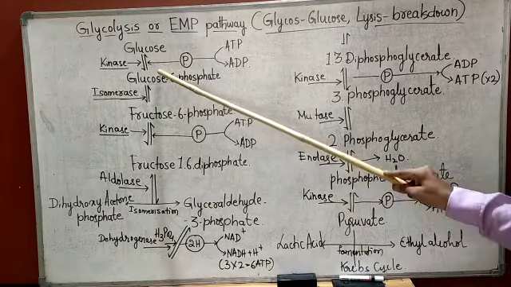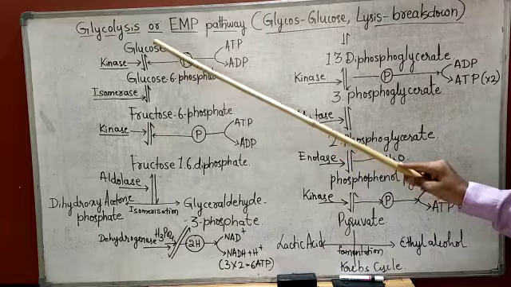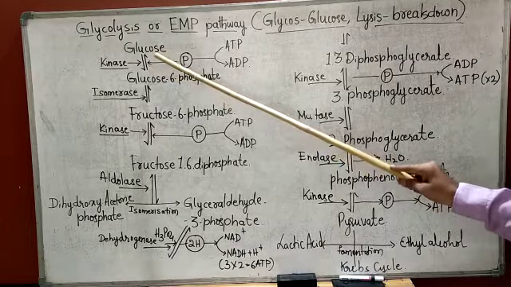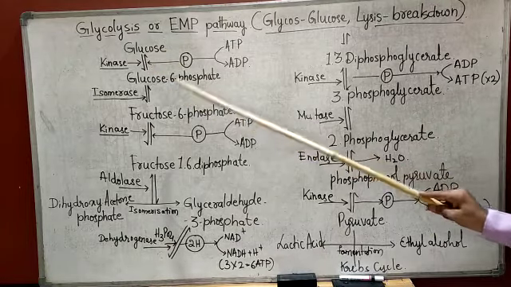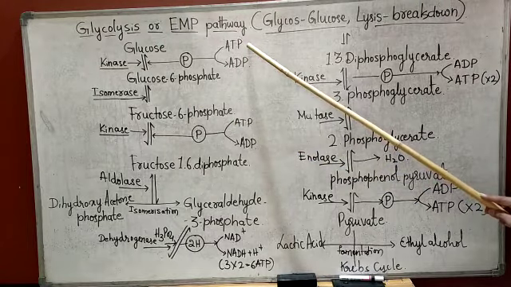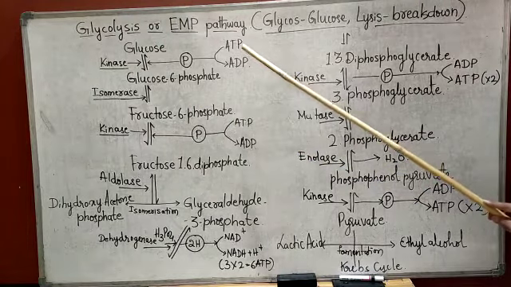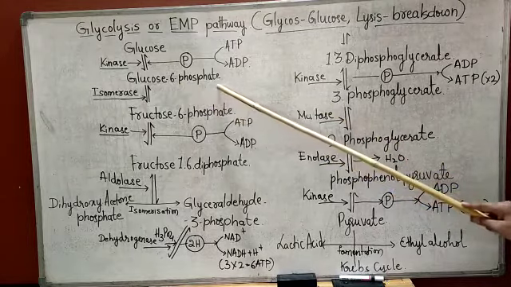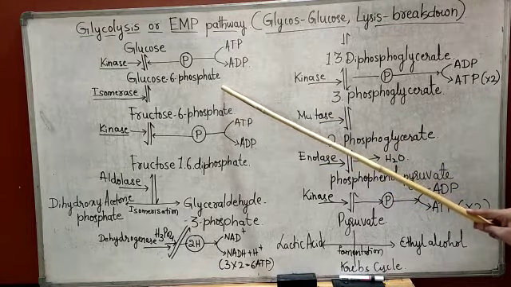This is the first reaction, where glucose is phosphorylated by ATP to form glucose 6-phosphate with the